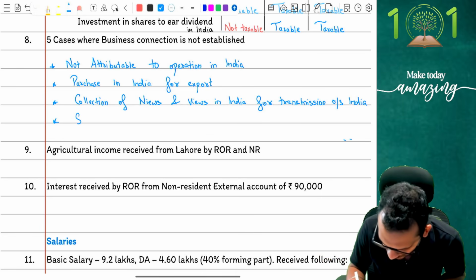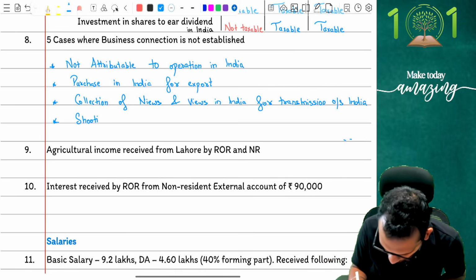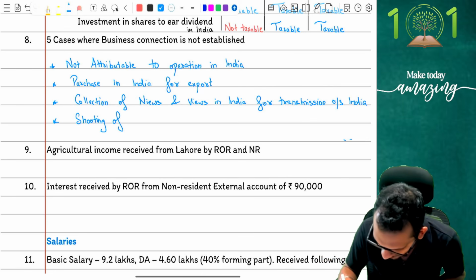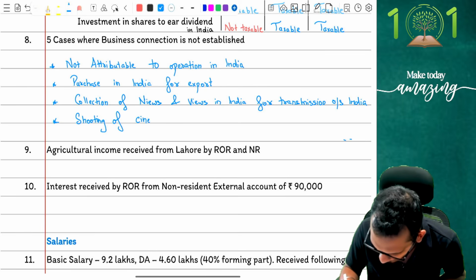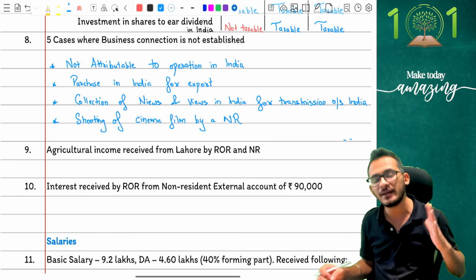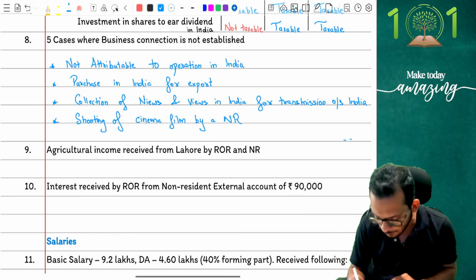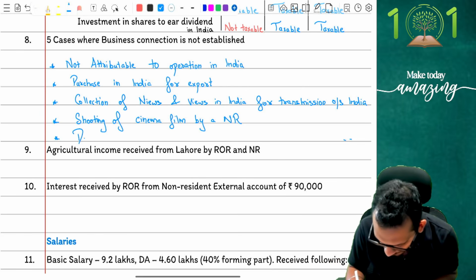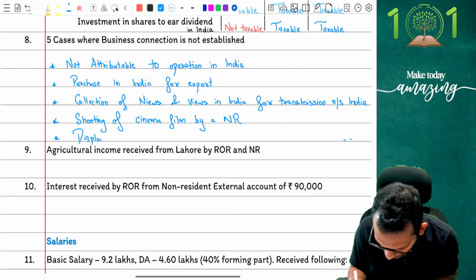Fourth one is shooting of, what is it, people? It is shooting of cinema film by a non-resident. Any non-resident coming to India and shooting cinemas in India will not be taxable in India because it's going to promote tourism. And the final one, if you remember, is going to be display of uncut and unassorted diamonds.